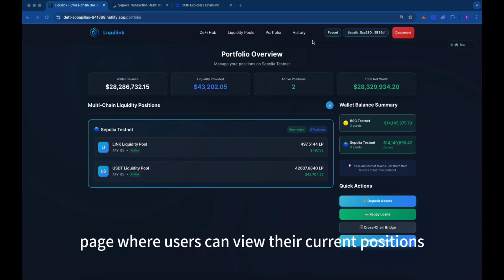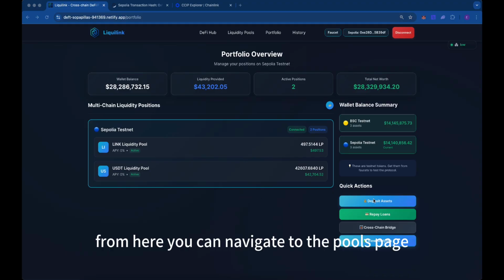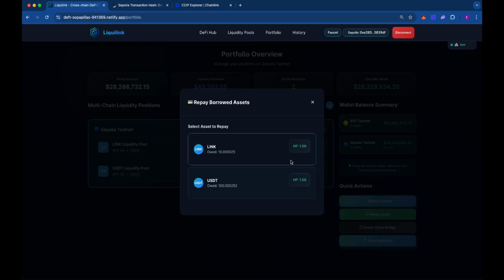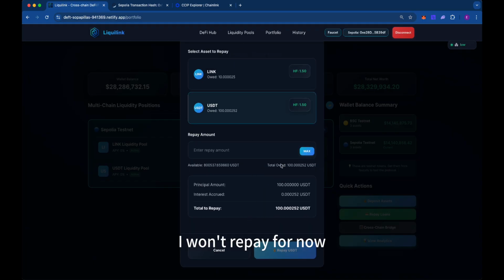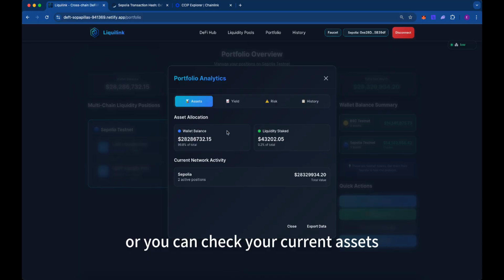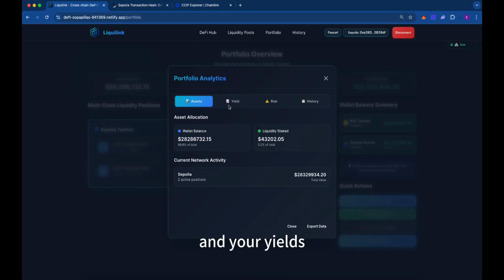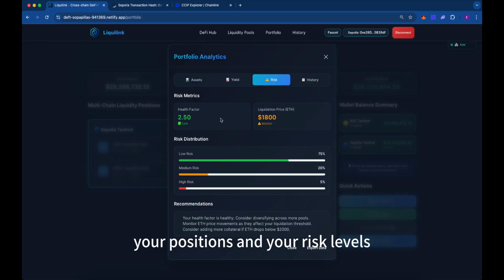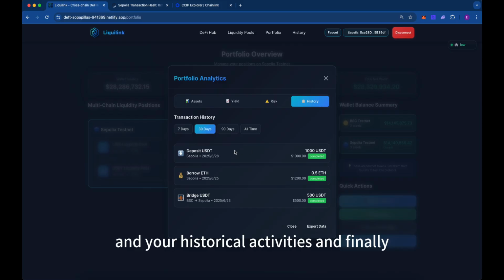Next is the portfolio page, where users can view their current positions. From here, you can navigate to the pools page. You can also view your recent loan. I won't repay it for now, just to keep for later testing. And you can also jump to the bridge page from here. Or you can check your current assets and your yields, your positions and your risk levels, and your historical activities.